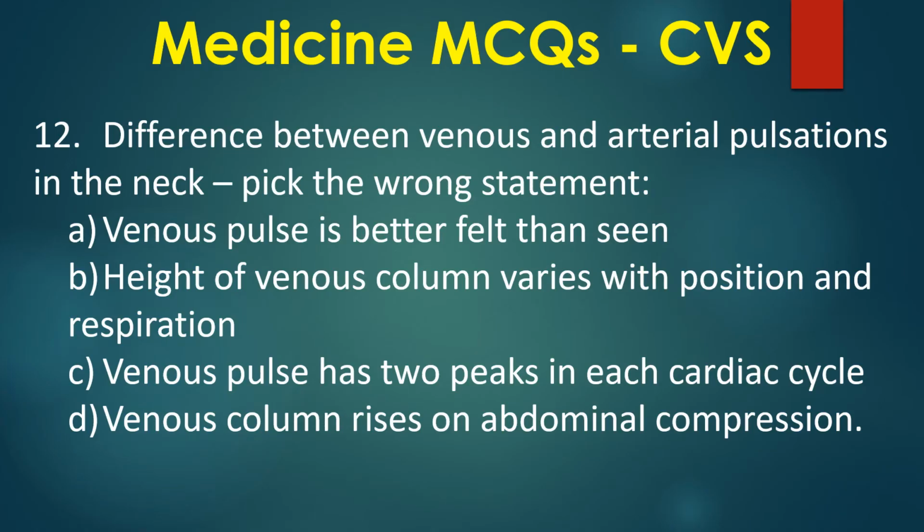Difference between venous and arterial pulsations in the neck. Pick up the wrong statement. A. Venous pulse is better felt than seen. B. Height of venous column varies with position and respiration. C. Venous pulse has two peaks in each cardiac cycle. D. Venous column rises on abdominal compression.